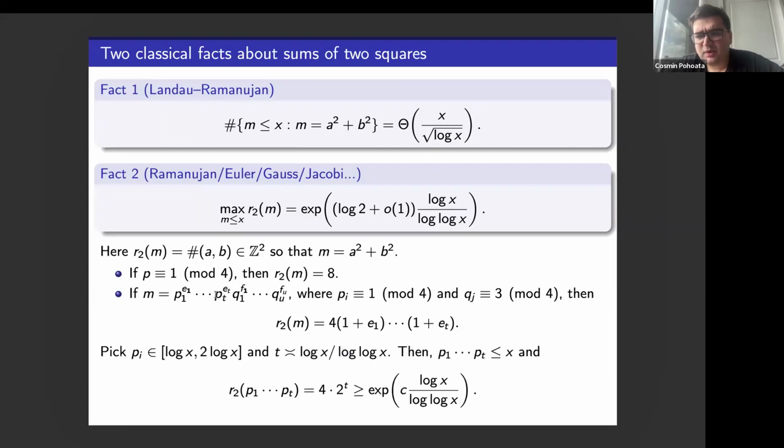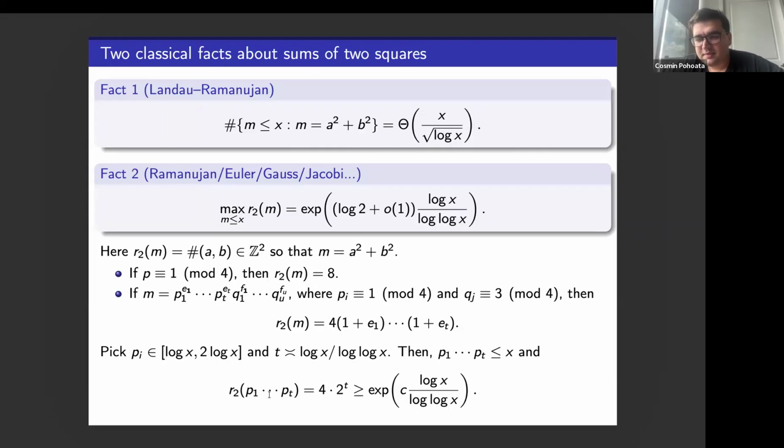With such formulas in mind, what you can do is, well, it's pretty bad to pick a prime number to be m if I'm interested in maximizing R2 of m, because every prime number will have eight representations. But if I take a product of 2 primes, I'll have 16 representations. Product of 3 primes, this keeps doubling. So a nice idea is maybe look at a square-free integer, a product of t primes, let's say roughly of the same size on the order of log of x. From the prime number theorem, you can pick on the order of log of x over log log of x such primes.